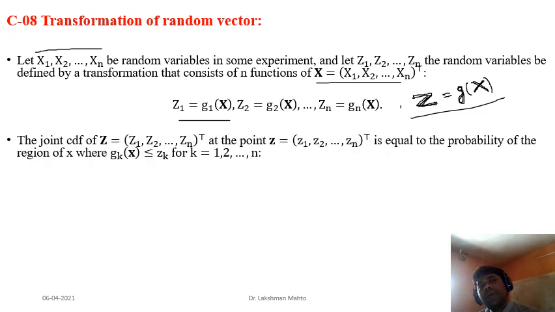Now, when we are talking about transformation of a random vector x to another random vector z, then we also have to talk about what the CDF of z would be with respect to that transformation. So we have to find the CDF of z at the vector point z. It is equal to the probability of the region of x where gk of x is less than or equal to zk for k varying from 1 to n, because there are n components.